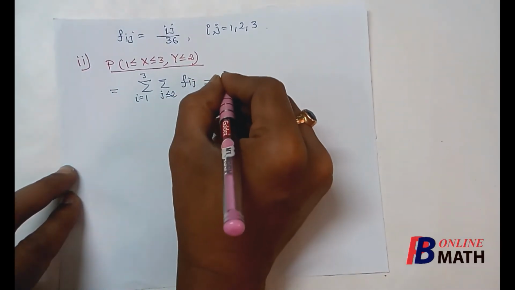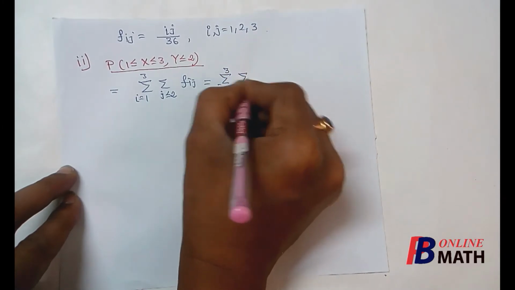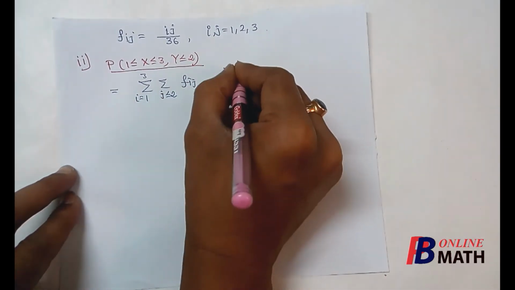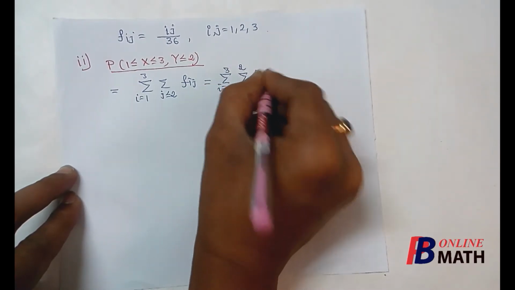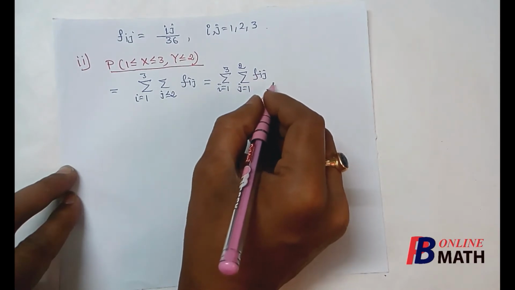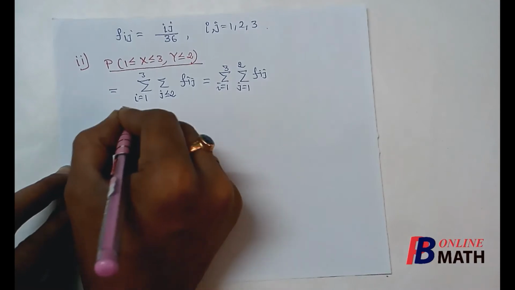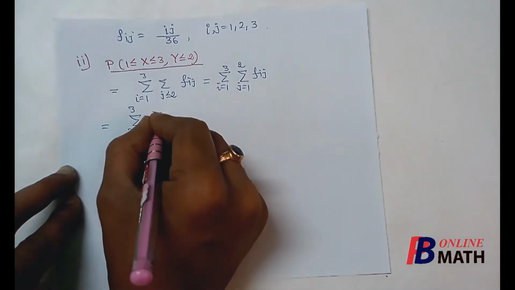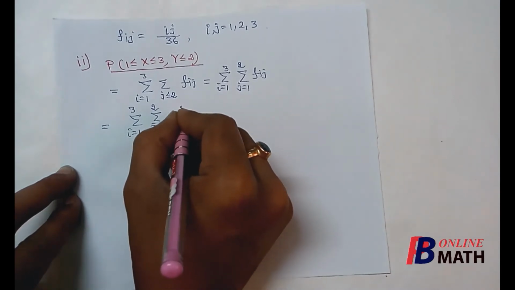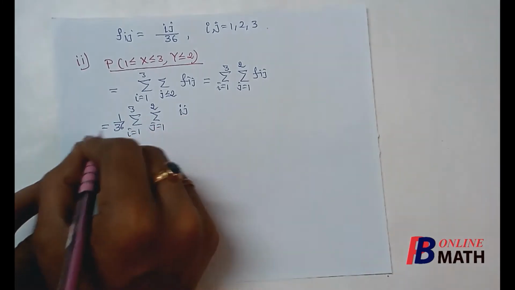Now this is equal to summation of i equal to 1 to 3. Now since j less equal to 2, so j varies from 1 to 2. So this is Fij. And we know that Fij equal to Ij by 36. So this is equal to summation of i equal to 1 to 3, summation j equal to 1 to 2, and Fij equal to Ij by 36. We can take 1 by 36 outside the summation.